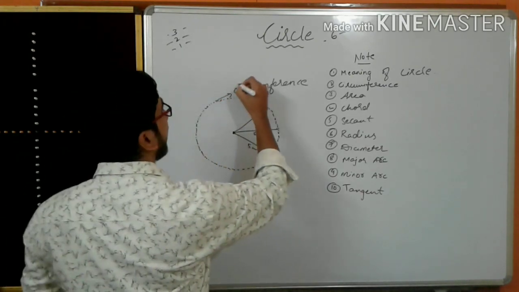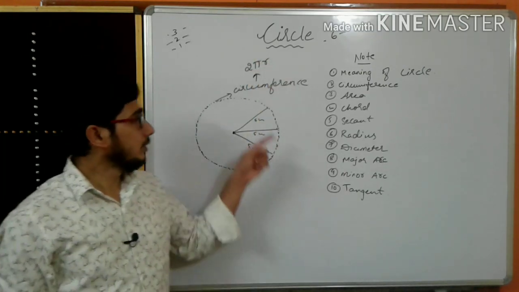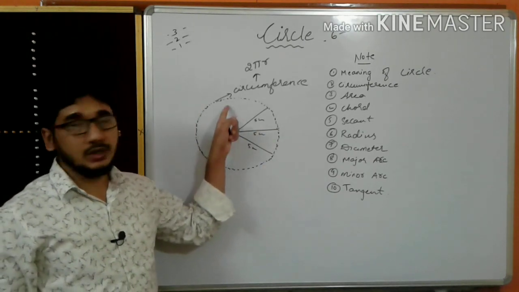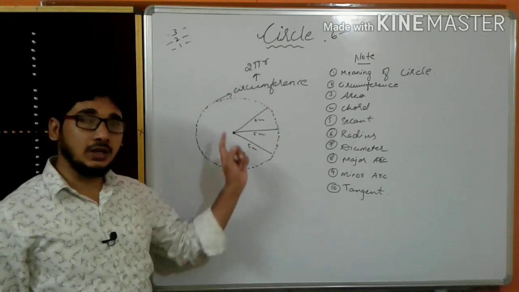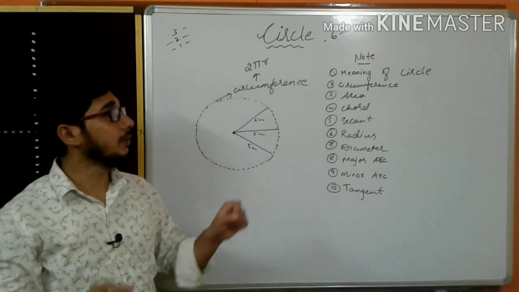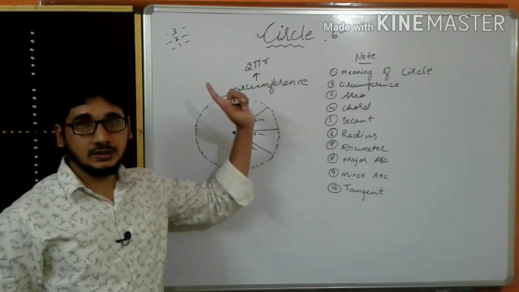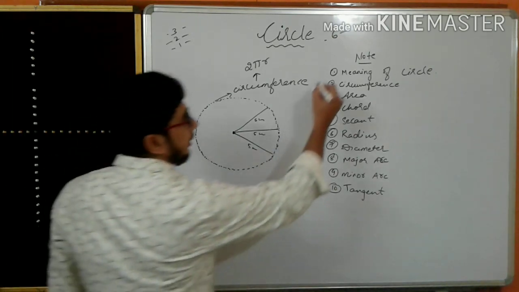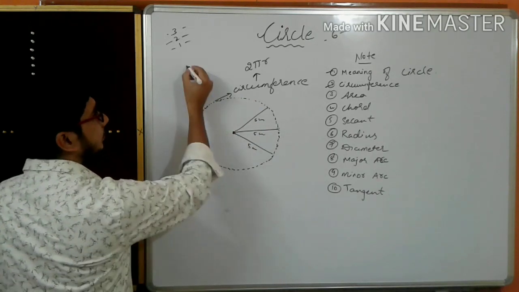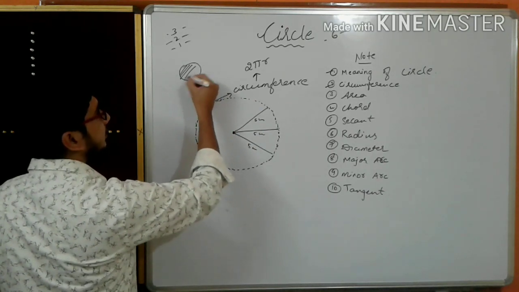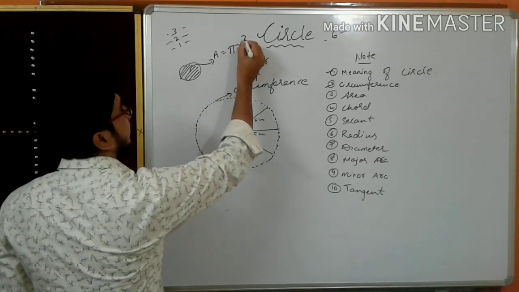What is the formula for this? 2 pi r. Remember, the outer boundary of the circle we call the circumference. The perimeter of the circle and the circumference are the same. The formula of circumference is 2 pi r, where r is the radius. Now next, what is the area? To find this entire area of the circle, the formula is area equal to pi r square.